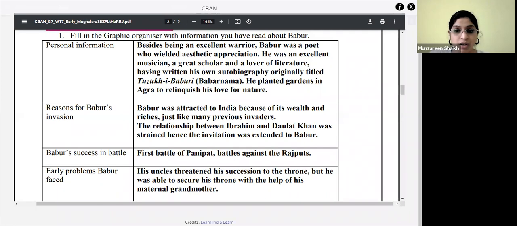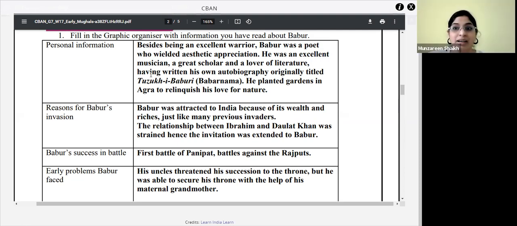What was the name of his autobiography which he had written? Babarnama. Babarnama. Very good. What else? He planted gardens in Agra. Yes, he was very fond of gardens, to show his love for nature. Yes, his love for nature. Fine, very nice. He was buried in a garden in Kabul.